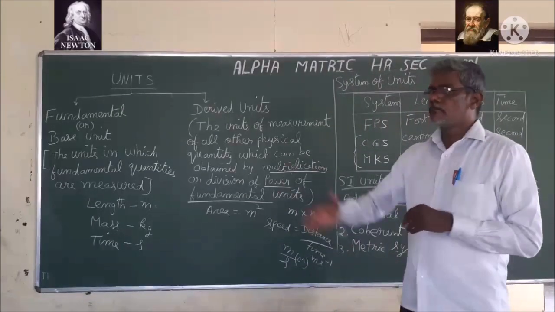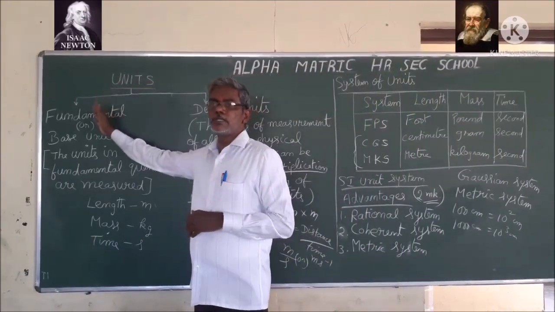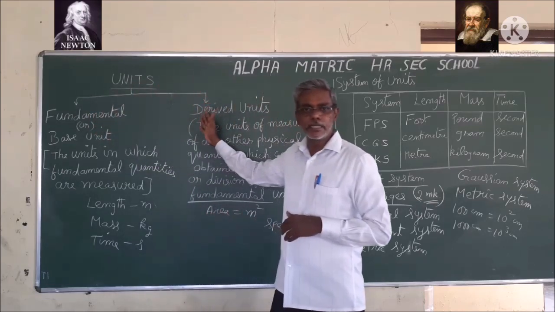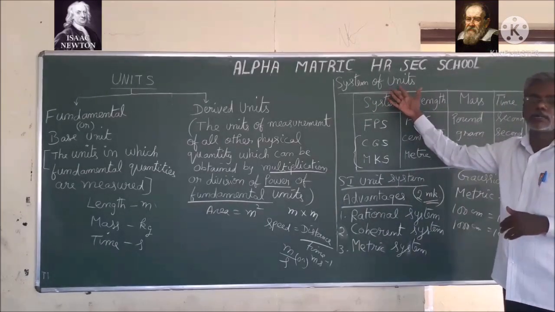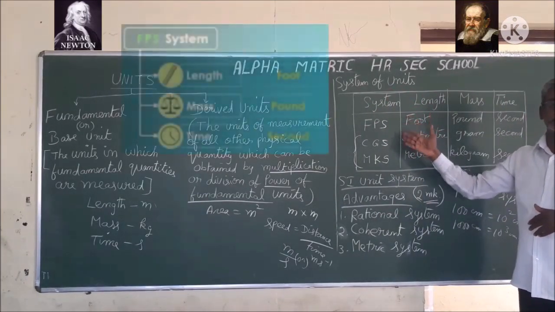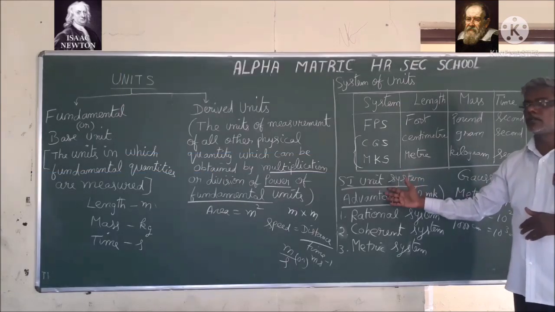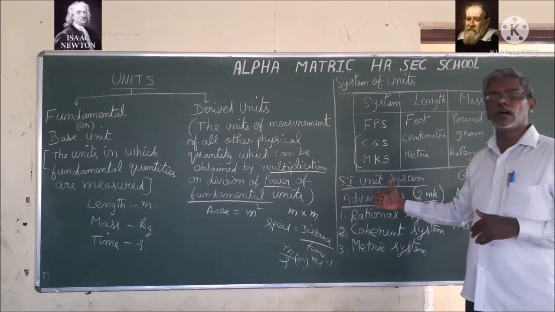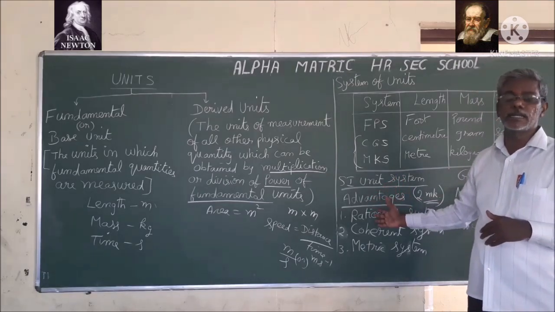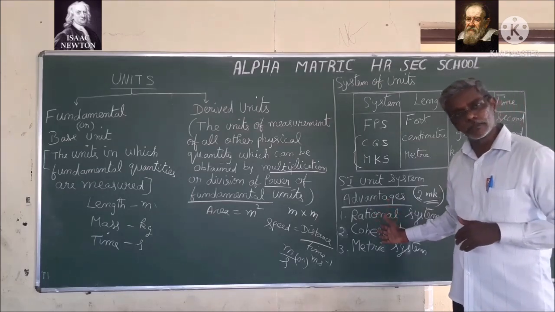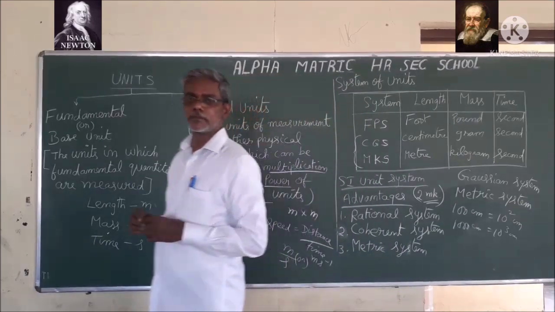Then we have discussed units, and types of units, fundamental units and derived units. Then we have discussed systems of units. There are 3 systems of units: FPS, CGS and MKS. Then we have discussed SI units and its advantages. So what are the advantages of SI units? One is rational system of units, next coherent system of units, and the last one is metric system of units.